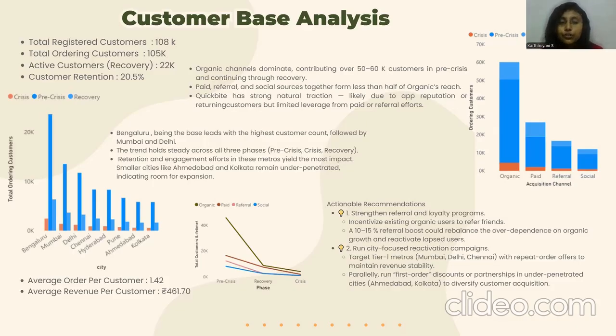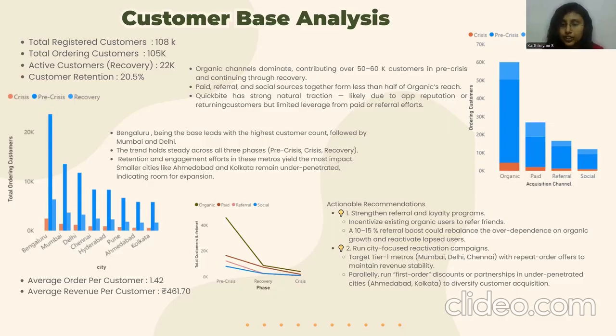And now let's move on to the chart below. So we have city-wise number of customers who order across all 3 phases. This shows that Bangalore has the highest count, followed by Mumbai and Delhi. And Bangalore, which is the base of QuickBite Express, shows highest customer count. And this is kind of steady across all 3 phases. These metros yield the most impact, whereas cities like Ahmedabad and Kolkata remain under-penetrated, which shows that there is room for expansion there.